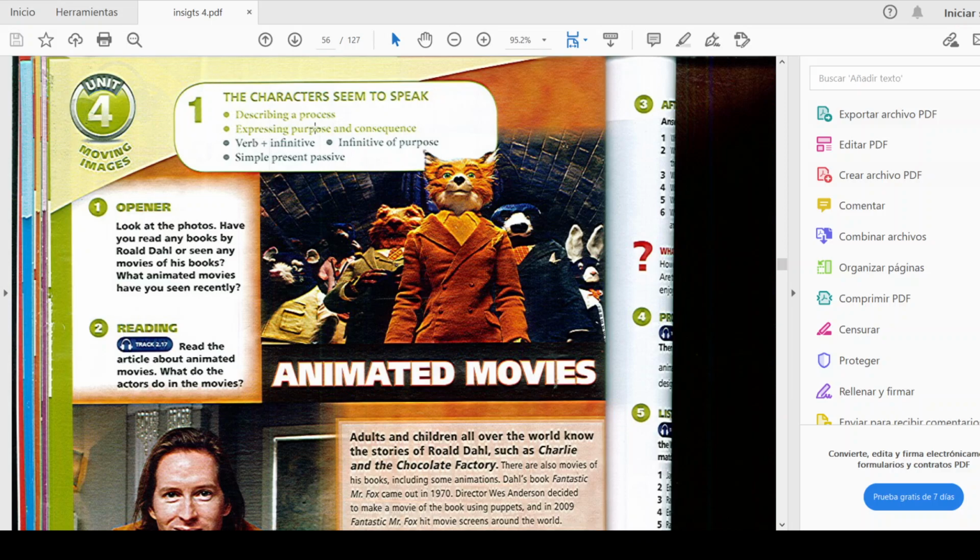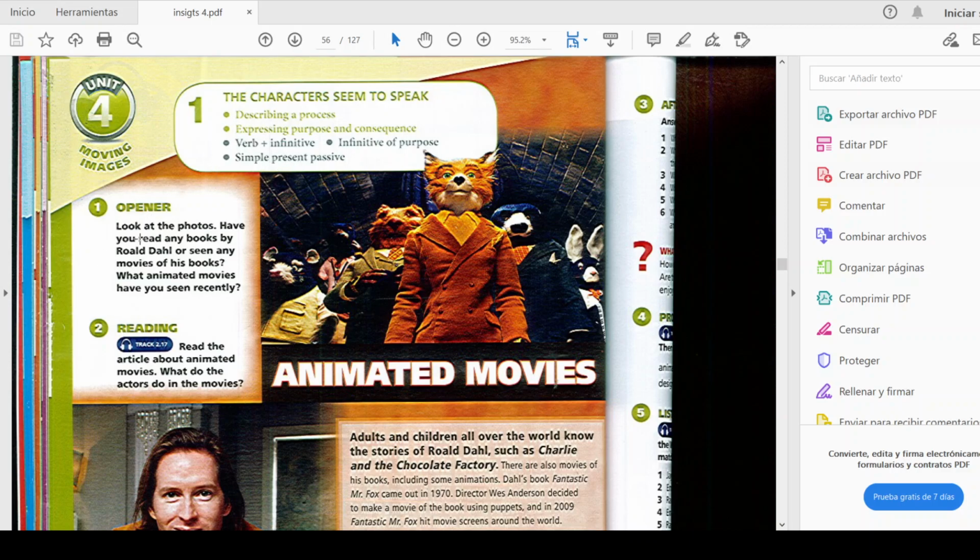Okay, so this week we are going to focus on describing a process, expressing purpose and consequence, verb plus infinitive, and infinitive of purpose, and also as a grammatical structure, we are going to study simple present passive. So it means that this week we are going to start with the passive voice basically, but this week we are going to focus on just simple present.